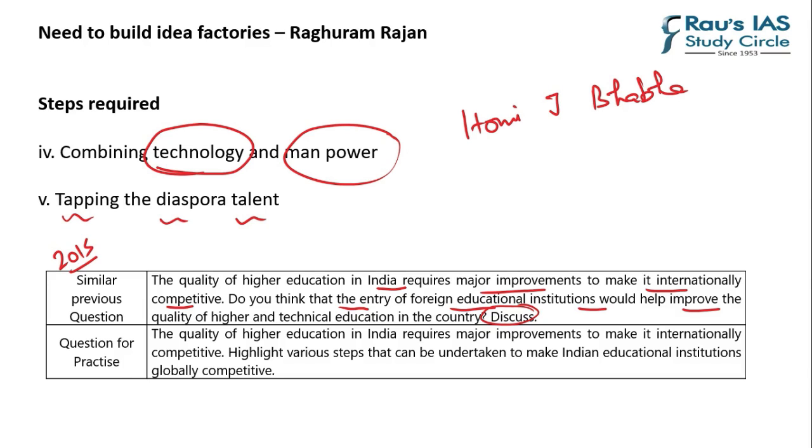If you want to write this answer in 150 words or 250 words, you can easily write it by taking inspiration from the ideas of Raghuram Rajan, and this will give you a holistic picture of how to improve the quality of education in India, and apart from that, how to get Indian education institutions into the top 100.